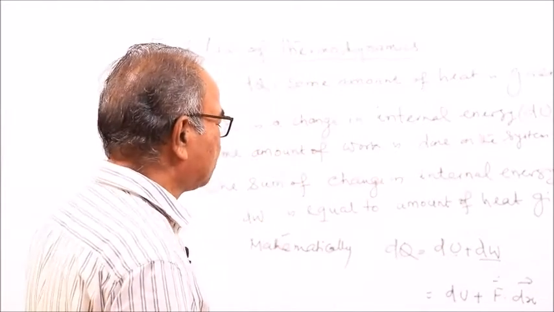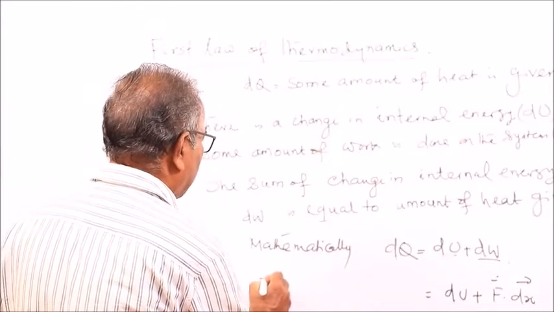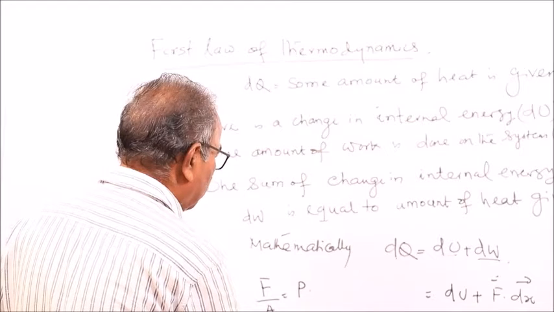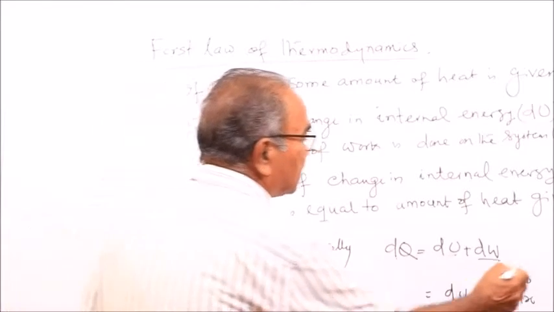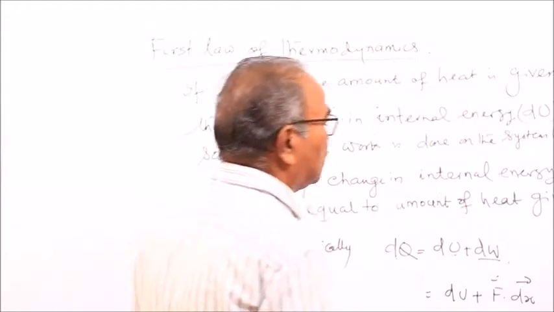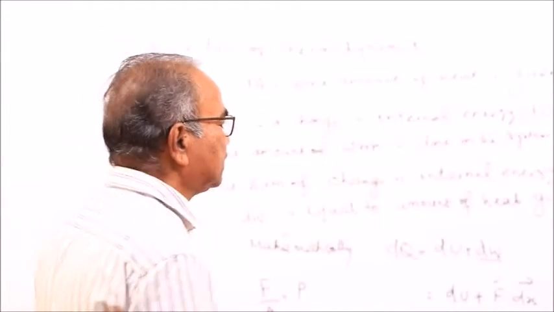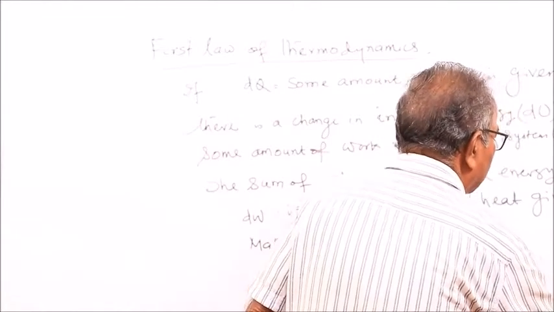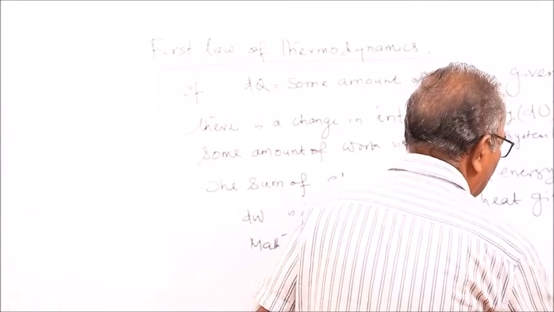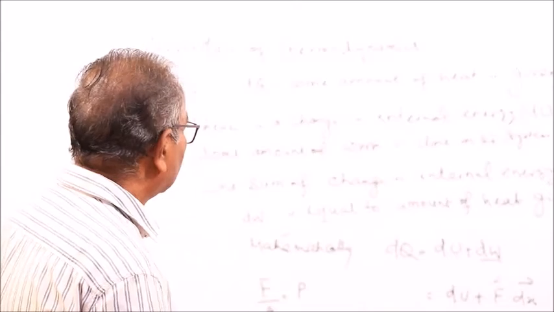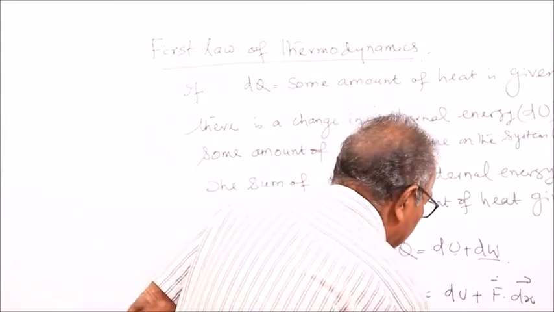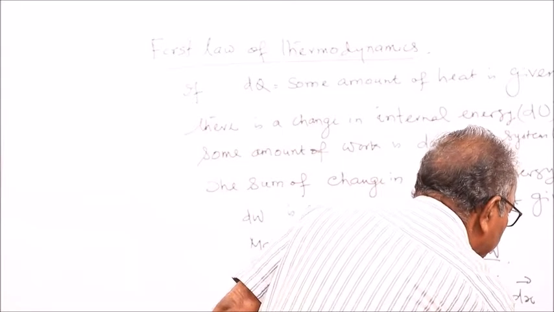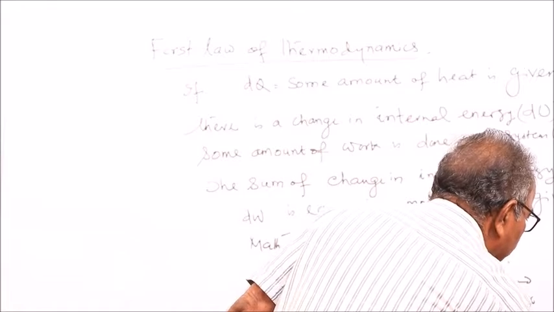And we know that force per unit area is the pressure. Force by area is the pressure, so force is equal to pressure into area. Area of this piston is also equal to the area of the cylinder, because this is airtight. So force is equal to pressure into area, so that is equal to dU plus F, where F is P into A into dx.